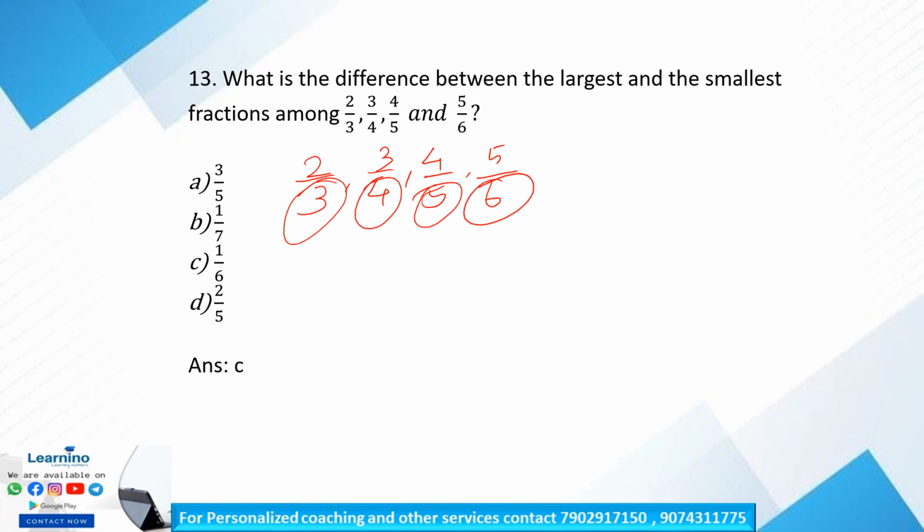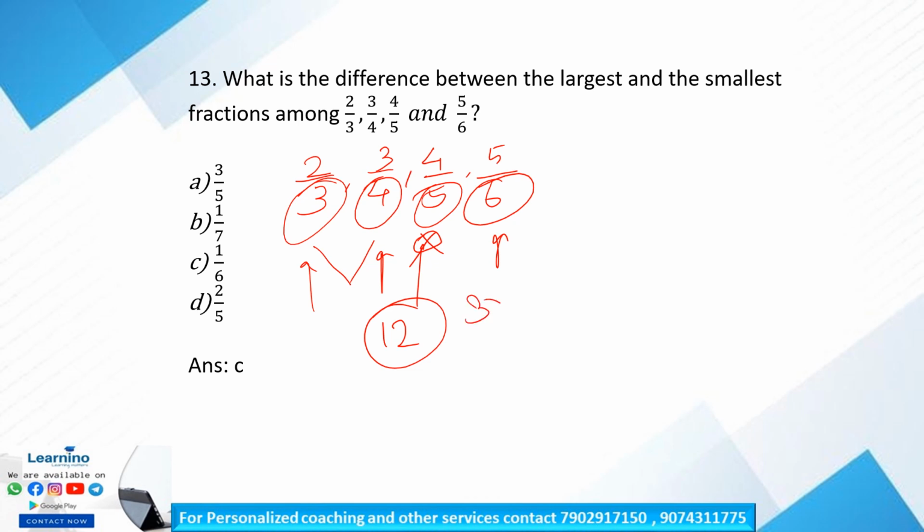Okay, we have to find the common denominator for each fraction. So let us multiply 4 and 3 first. So 4 into 3 is 12. So 12 is divisible by 3, 4 and 6 but not divisible by 5. So we cannot take 12 as a common denominator.